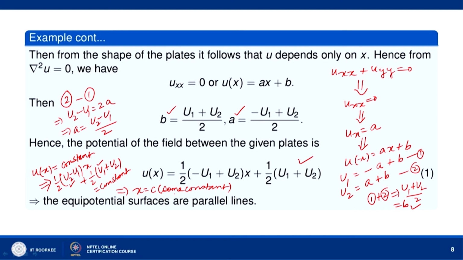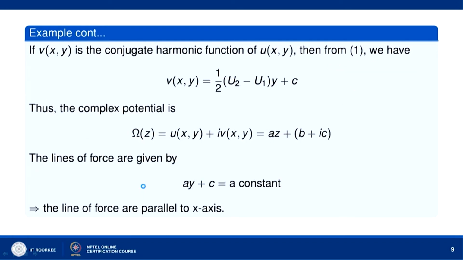Okay. So, when we take u(x, y) equal to some constant, we get x equal to some constant. So, for different values of the constant we will get different lines which are parallel to the y-axis. So, equipotential surfaces are parallel lines, parallel to the y-axis. If v(x, y) is the conjugate harmonic function of u(x, y), then we can find the value of v(x, y) by using the Cauchy-Riemann